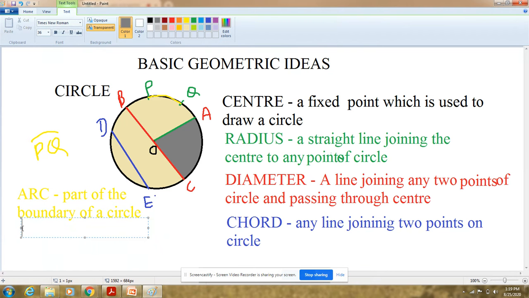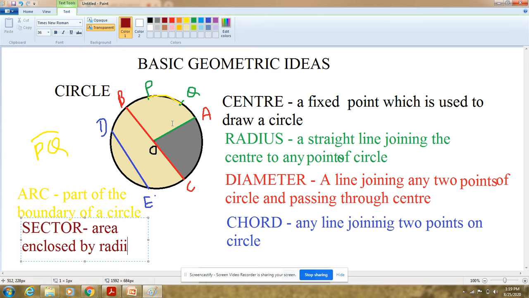Sector. So what definition will I write for a sector? Sector के लिए मैं क्या लिख सकता हूँ? See, if we are having sector, I'll write for a sector. Sector is what? Area enclosed by radii.